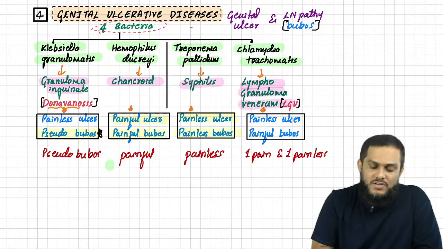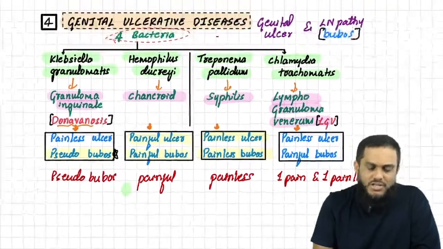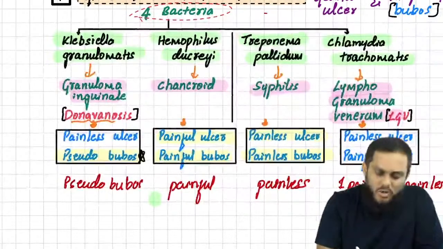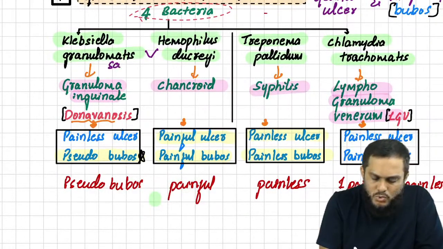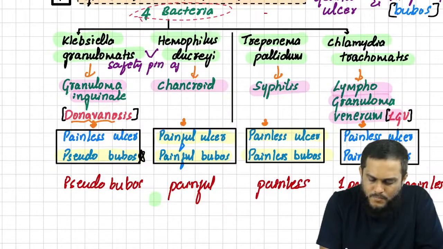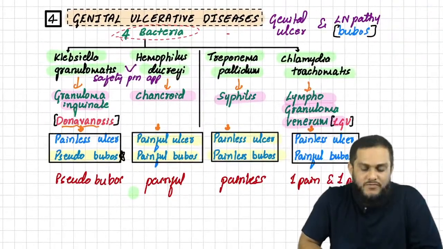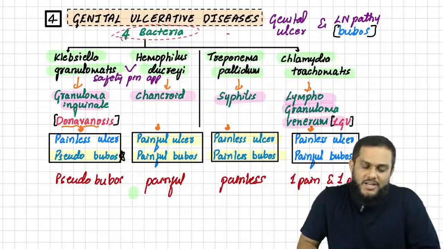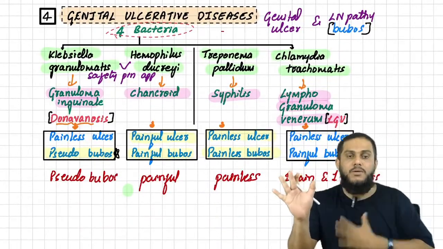Somebody said just now here, safety pin appearance. Okay, I didn't mention it, not that important, but because you mentioned, I want to tell you the first two bacteria which cause genital ulcer show safety pin appearance. The next two bacteria won't show safety pin appearance.